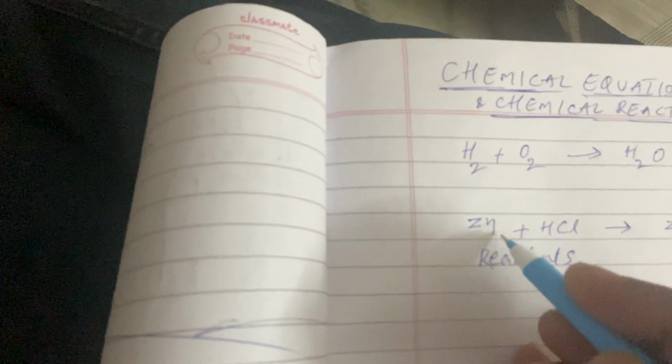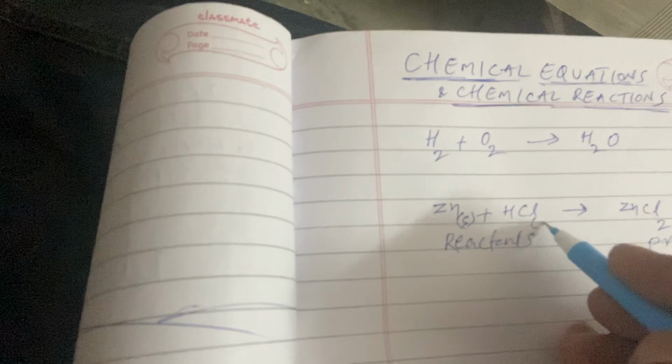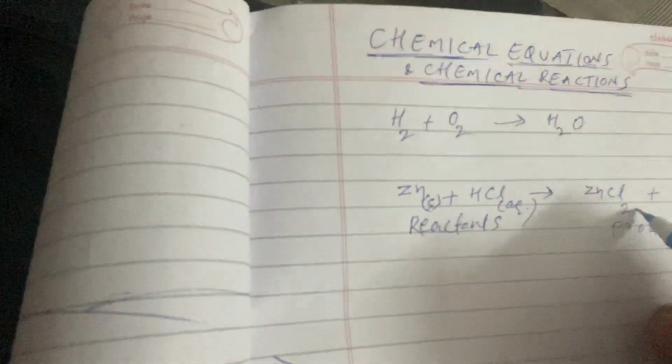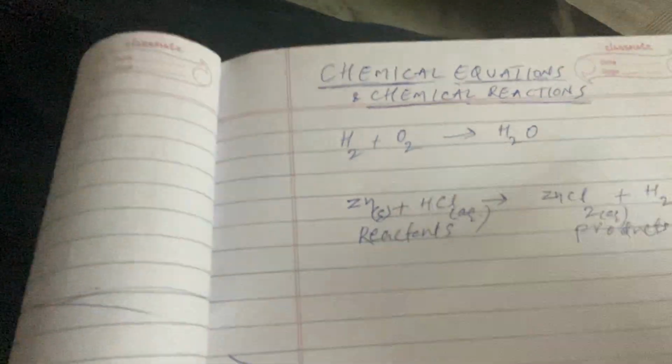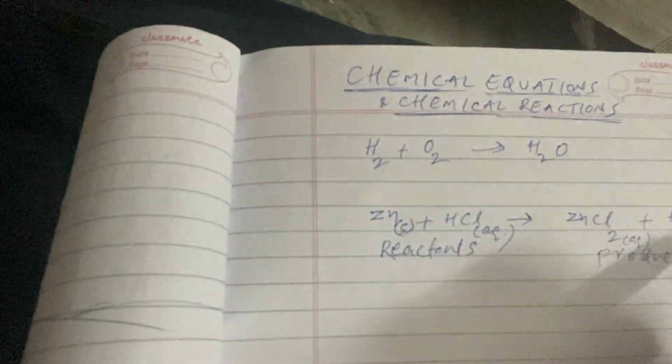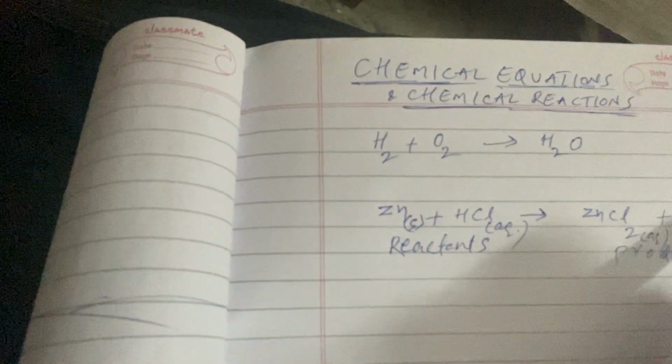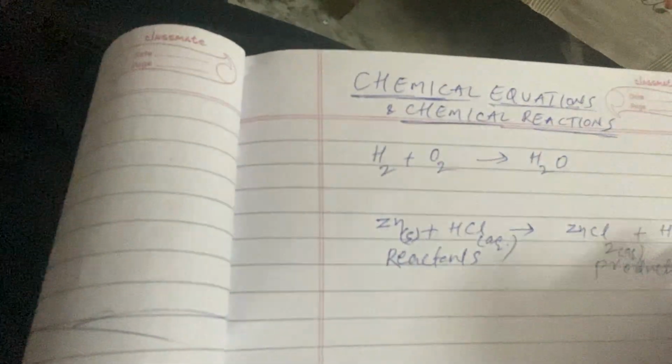So now how can an equation be made more informative? To understand that, we are going to represent zinc as a solid, and HCl, which you usually take as dilute HCl, as aqueous. Zinc chloride is formed as a solution, and hydrogen is liberated, so the arrow up mark represents the evolution of gas.